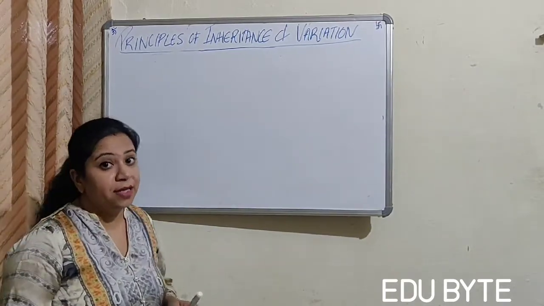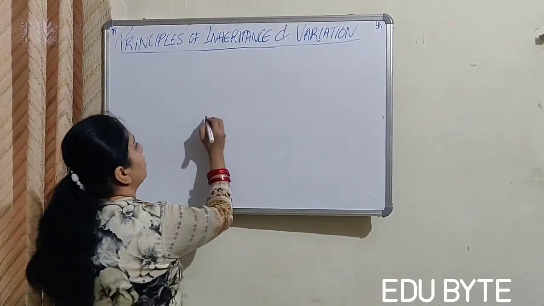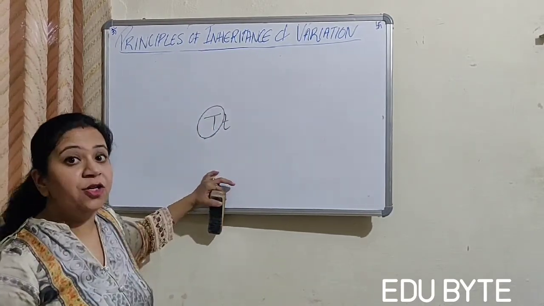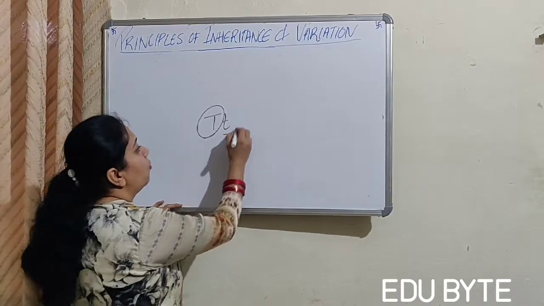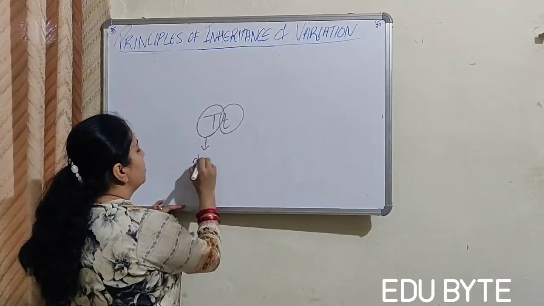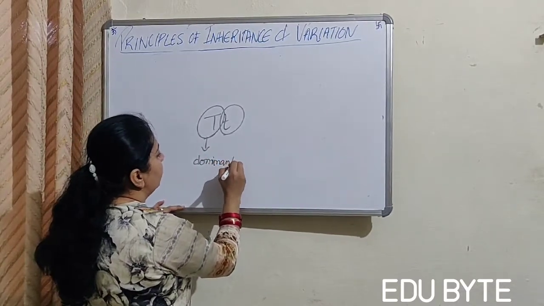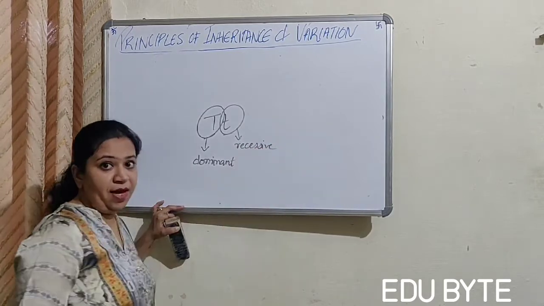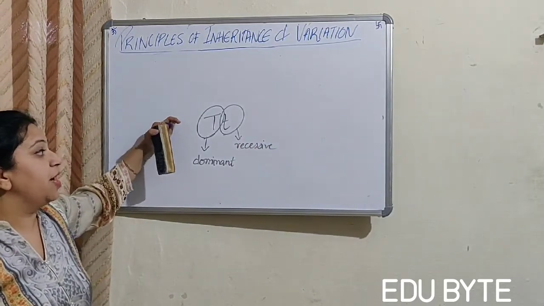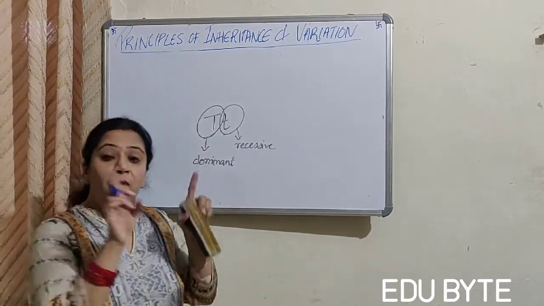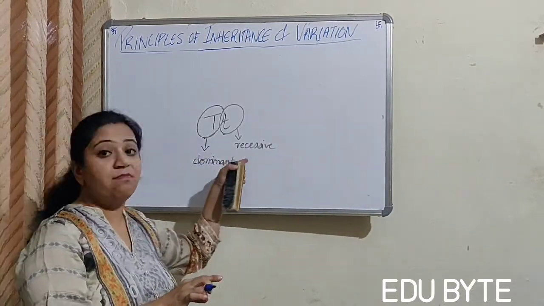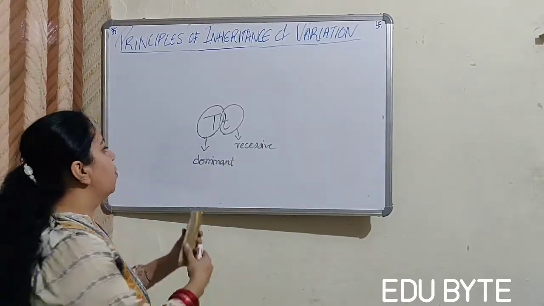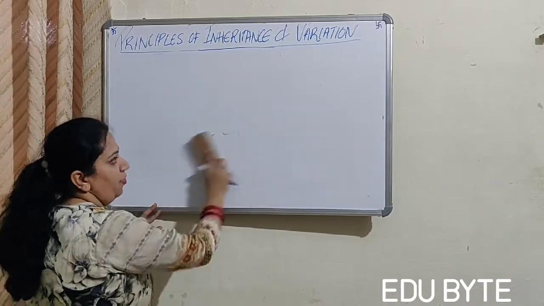So what did Mendel conclude? That all the plants were tall, so this character of the tall plant is dominant over this. This is a dominant character and this is a recessive character. Fine. So when the dominant and recessive characters appear together, the dominant will mask the recessive. Mask means it will hide it. So it will appear in the first generation.